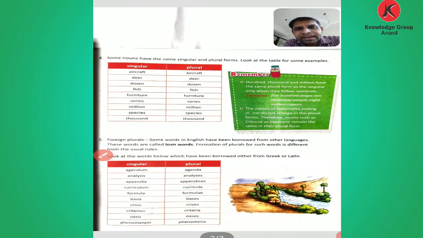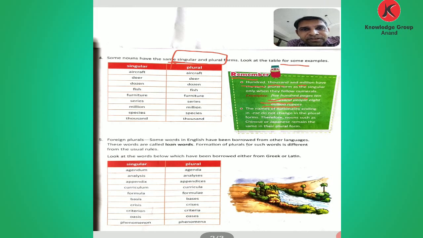Now comes to the next exercise. Some nouns have the same singular and plural form. See the example given. Remember, hundred, thousand and million have the same plural form as the singular only when they follow numerals: 500 pages, 10,000 people, 8 million rupees.